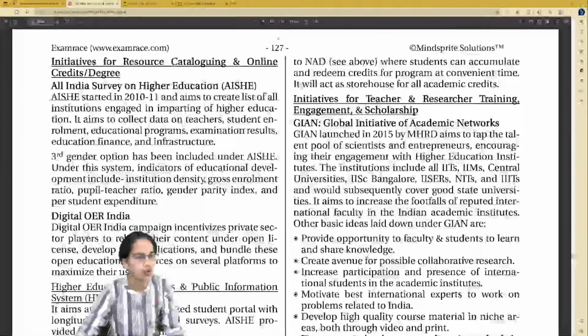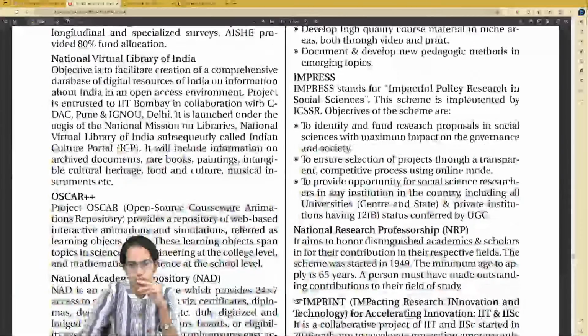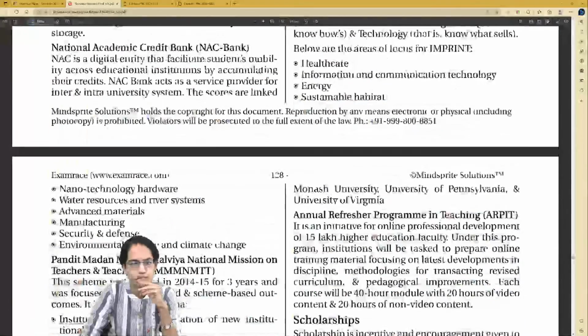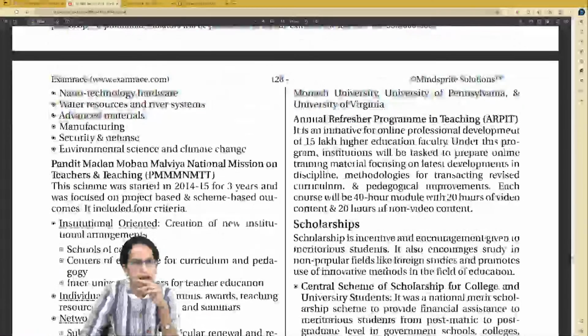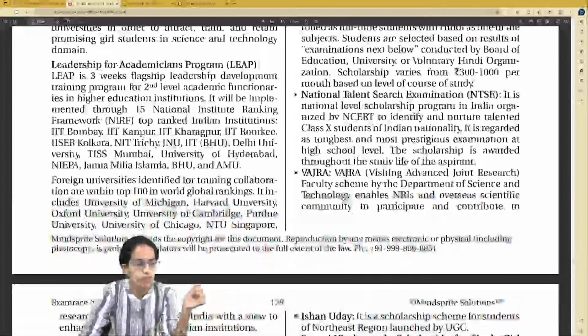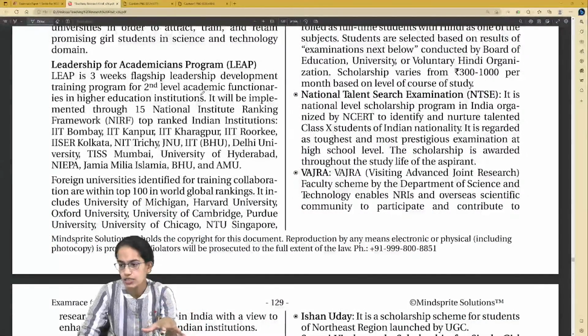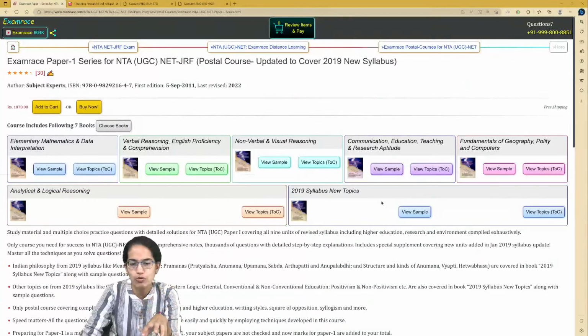Okay, so if we go on to the initiatives, here you would see the details on the Gyan scheme, when it was launched, the basic ideas under it, the IMPACT scheme, the basic ideas under it, and then how there has been a collaboration with Monash University, Pennsylvania University, University of Virginia for the LEAP program. And this LEAP program, what it is, when it was established, is an extremely important question. So this was just an outlook from the research communication section.